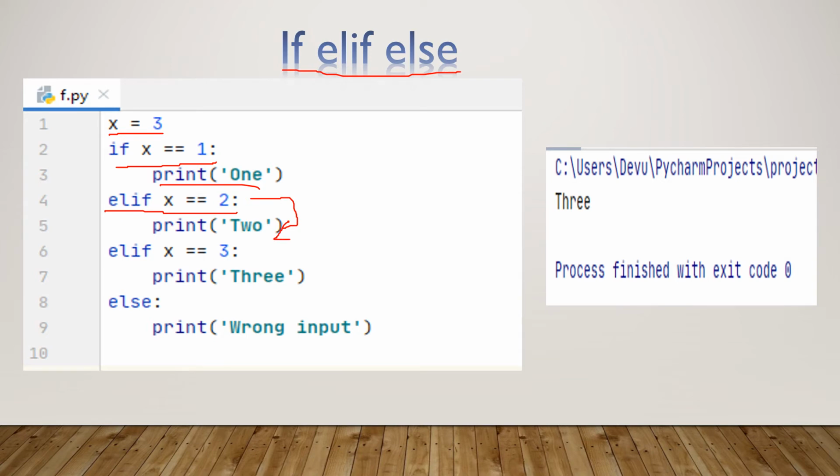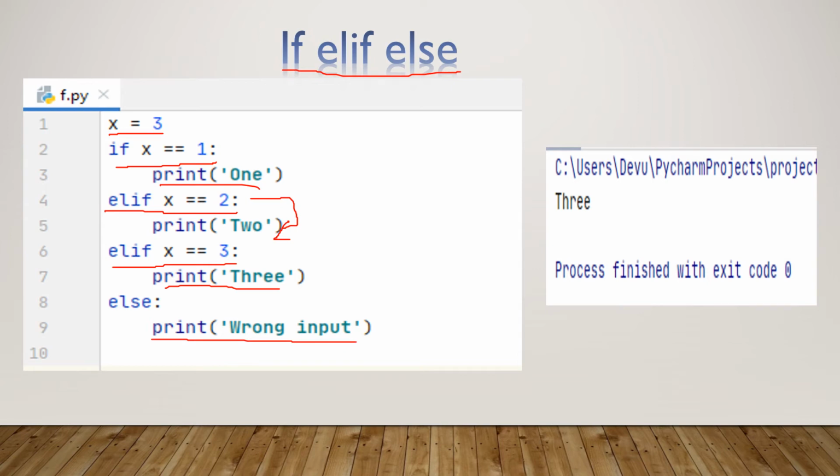If the condition is false, it will check another condition, elif x equal to 3. If this condition is true, it will execute this statement print 3. Otherwise, it will print wrong input.